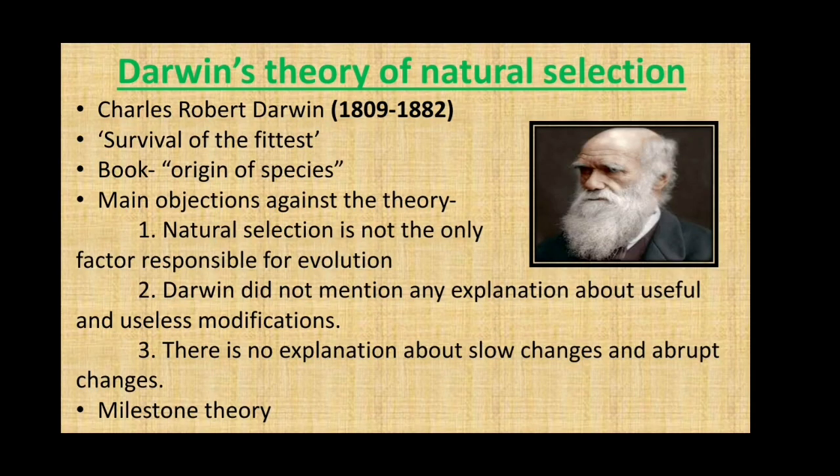The video clearly explains the theory of natural selection proposed by Charles Darwin. This theory preaches the survival of the fittest. What happens is, students, there is always competition between the organisms for the struggle of survival. Take a simple example of a running race in our school.